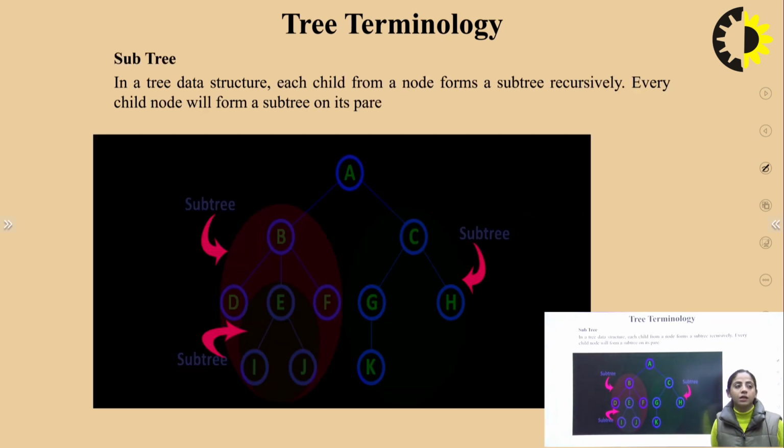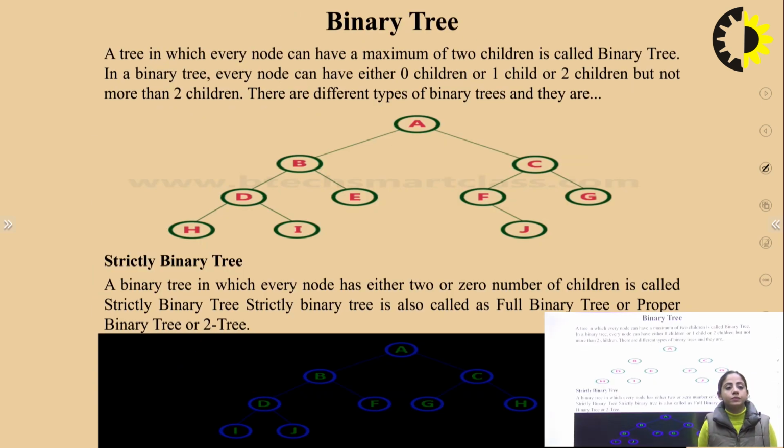Now, subtree. In a tree data structure, each child from a node forms a subtree recursively. Every child node will form a subtree on its own.